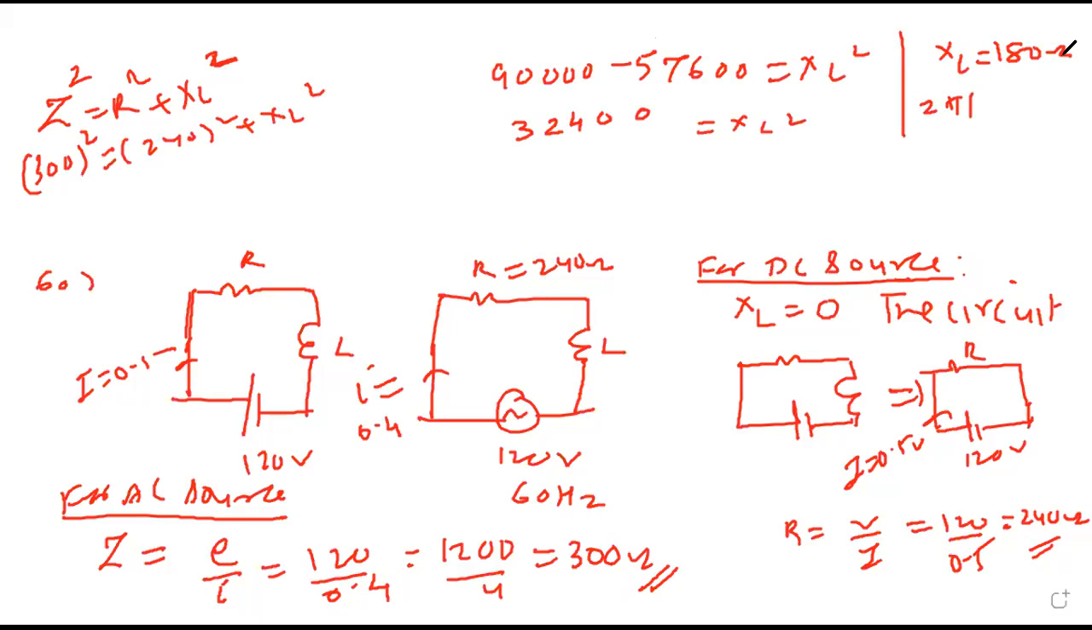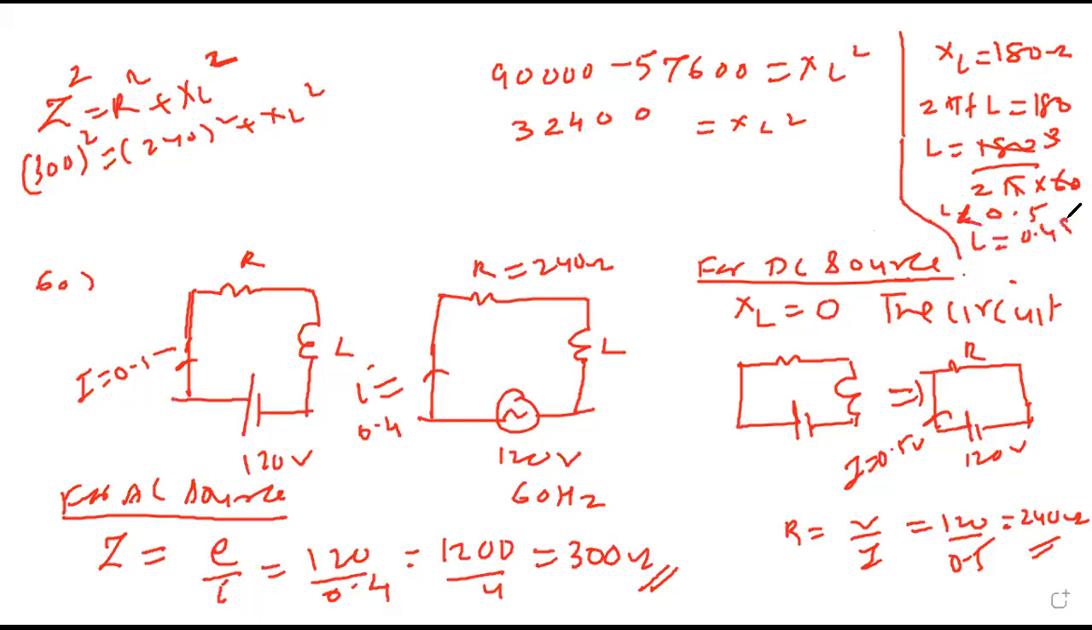XL means 2 pi FL is 180. We want L, and the frequency is 60. So 180 upon 2 pi, frequency is given 60. 60 into 3. So 3 upon 2 pi is roughly 1 upon 2, na? Yes. So this will approximately cancel, meaning a little less than 0.5. So here L is given as 0.4.